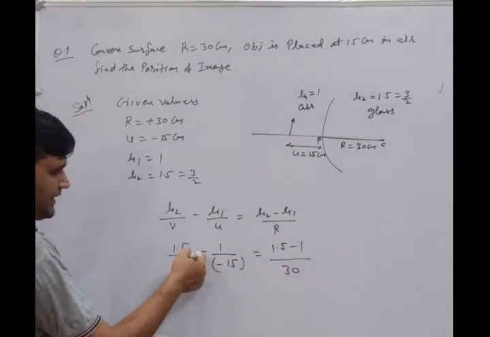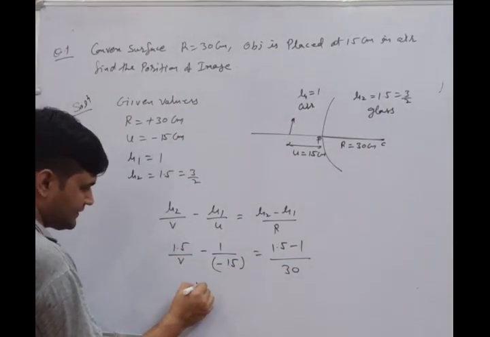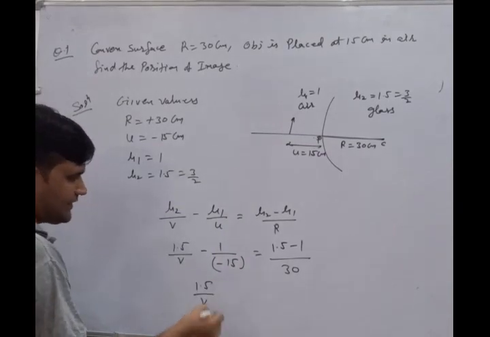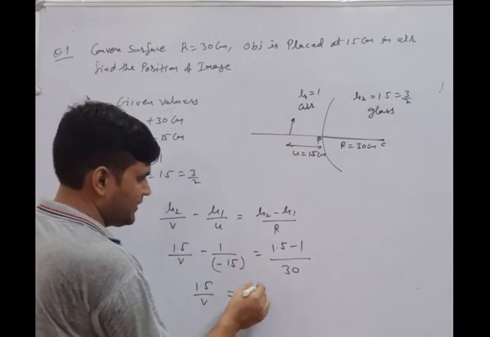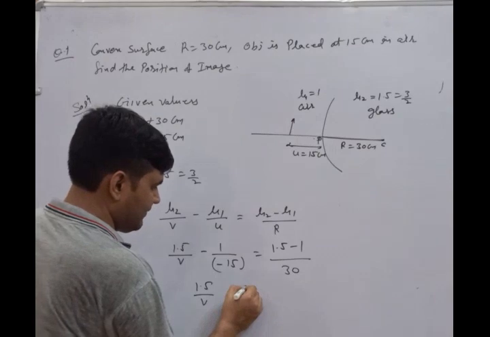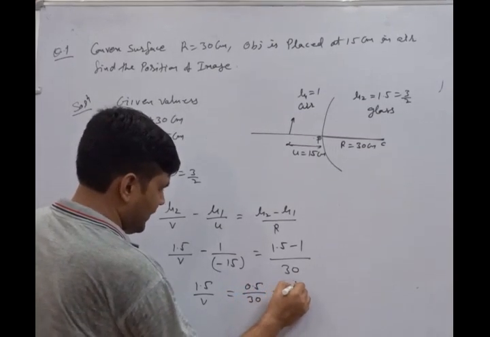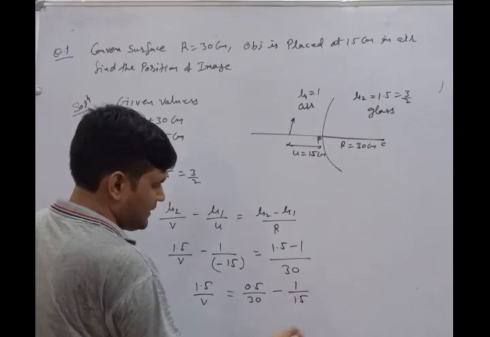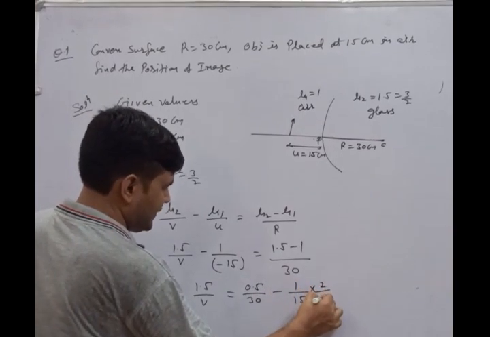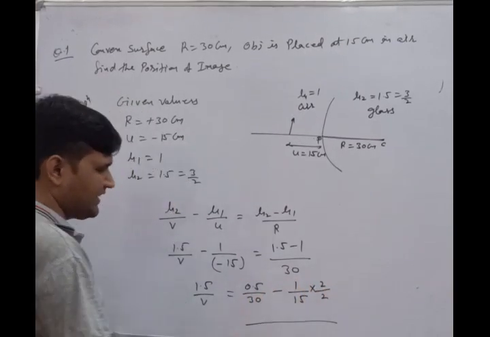Now minus and minus gives plus. Our motive is to calculate the value of v, that's why we transpose: 1.5 upon v equal to 0.5 divided by 30 minus 1 upon 15. Now we multiply by 2 divided by 2 to take out the LCM.